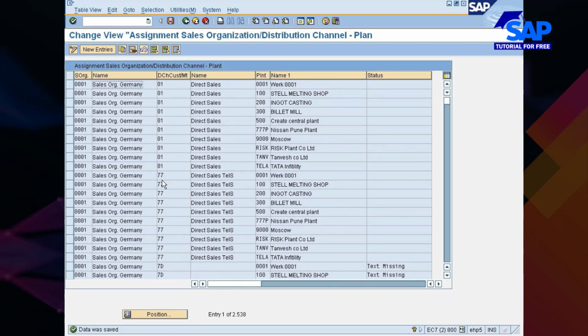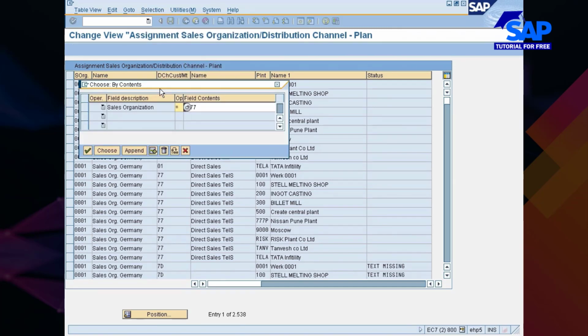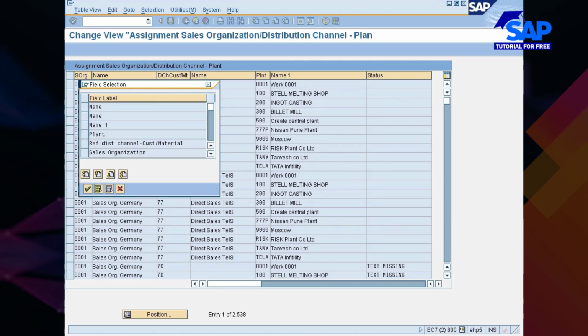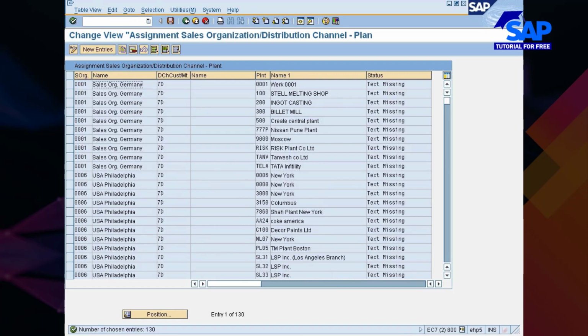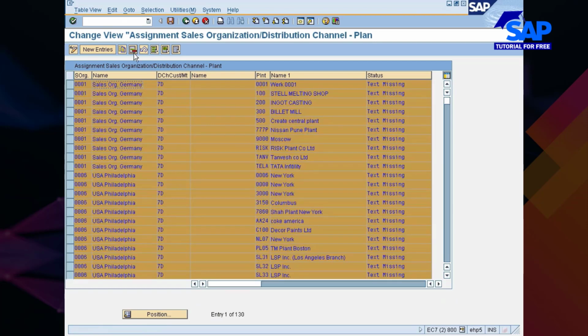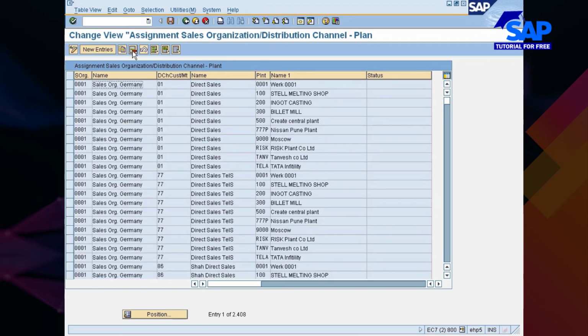Okay, and then you have something called the reference distribution channel. Your distribution channel is 7D. Choose, select them all, delete them, save it. Okay, anything else?